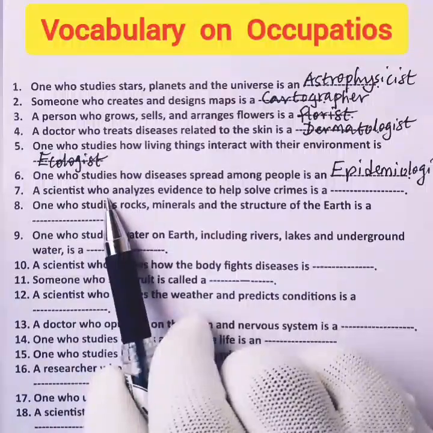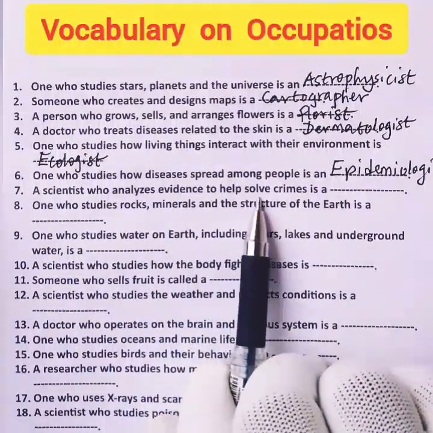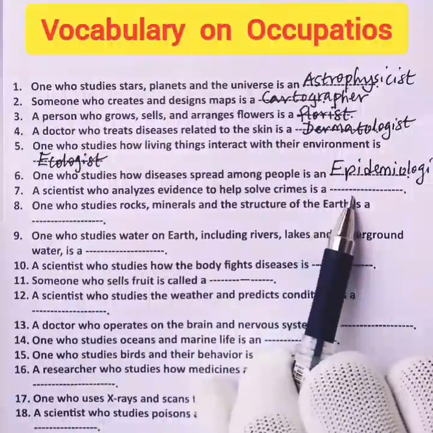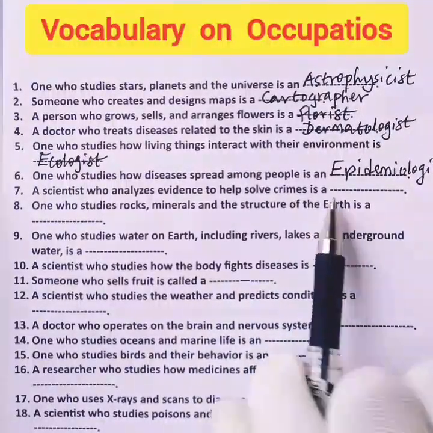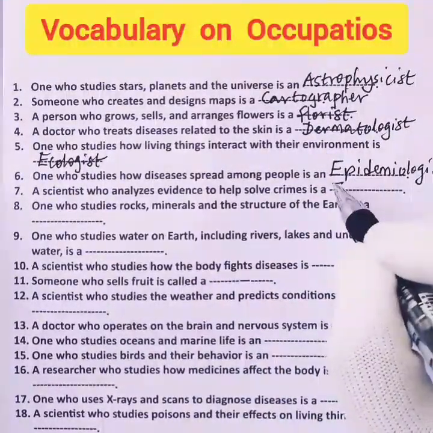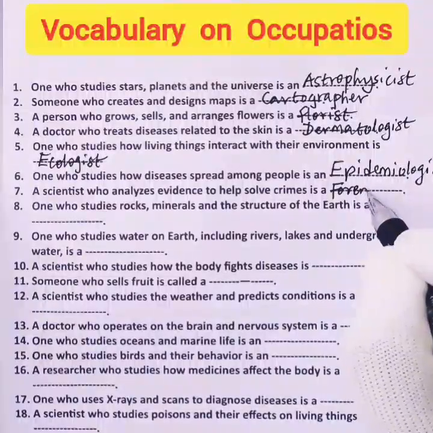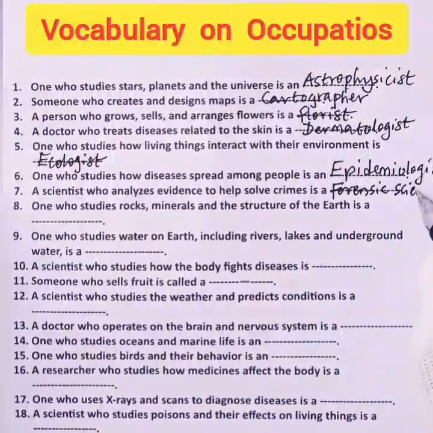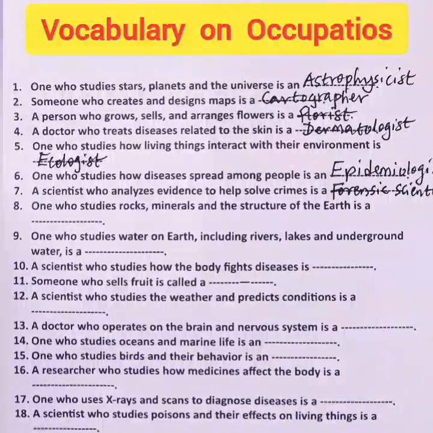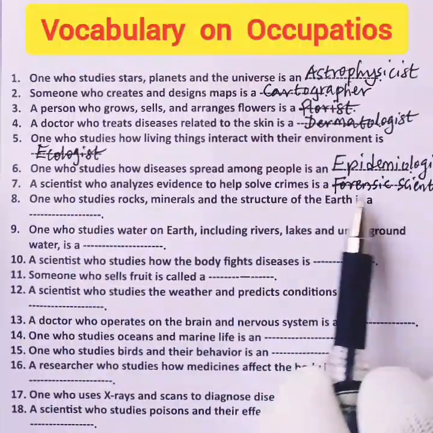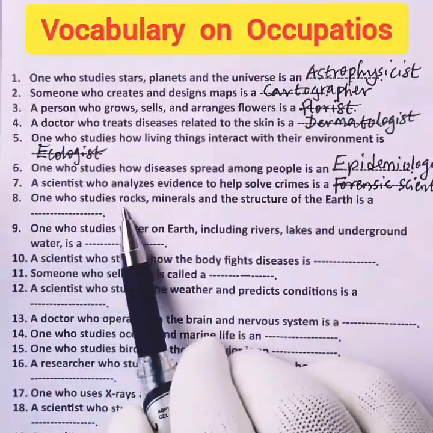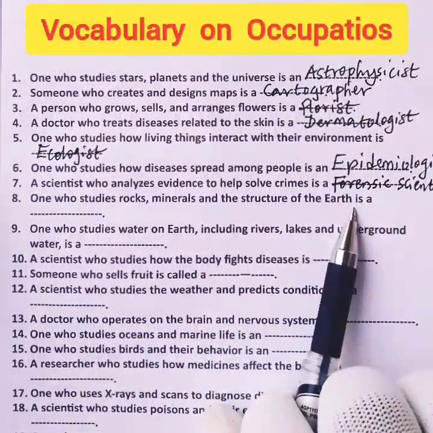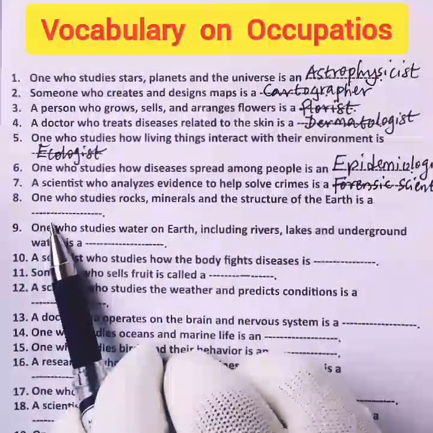7. A scientist who analyzes evidence to help solve crimes is a blank. What do we call such a scientist? We call him a forensic scientist. Forensic scientist.